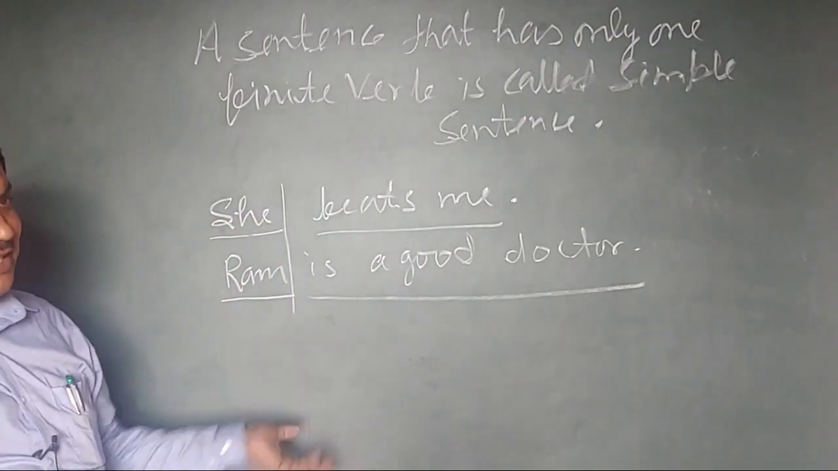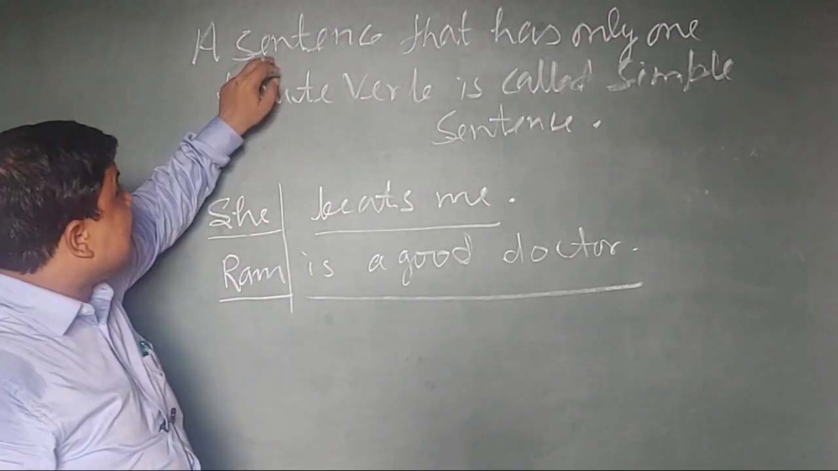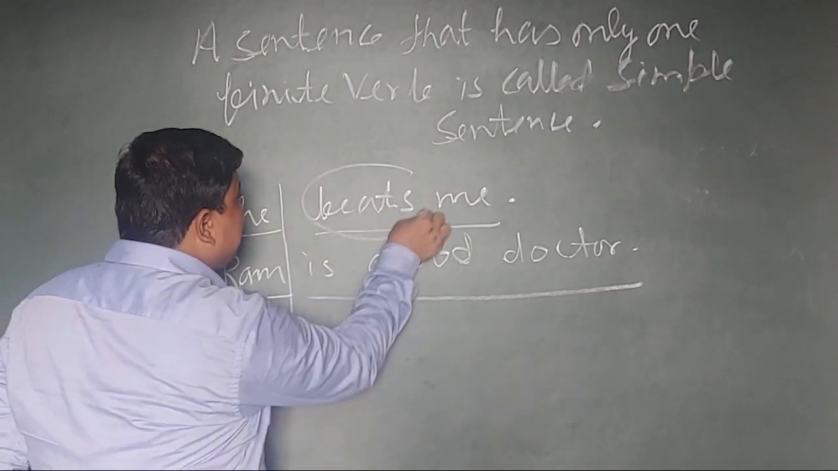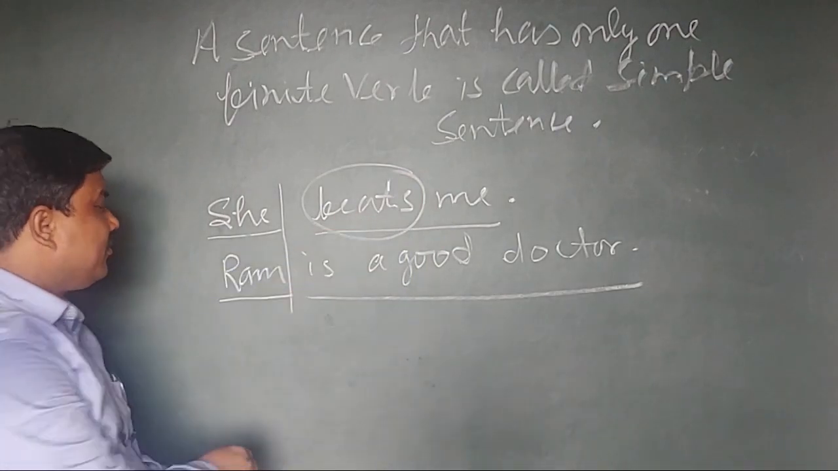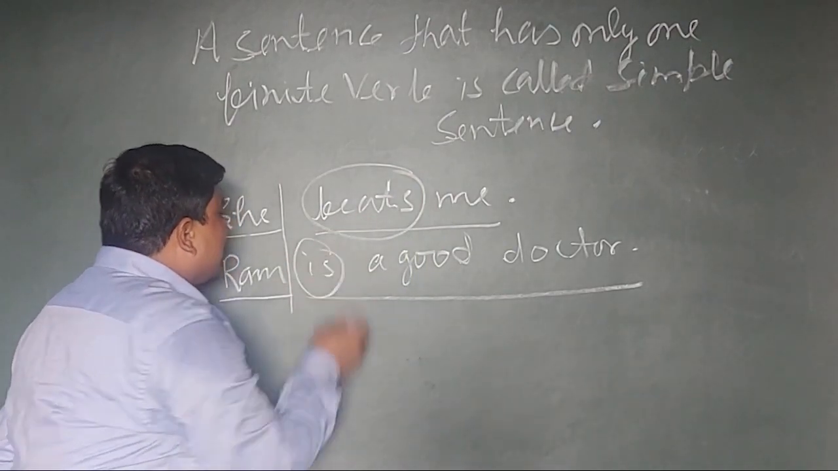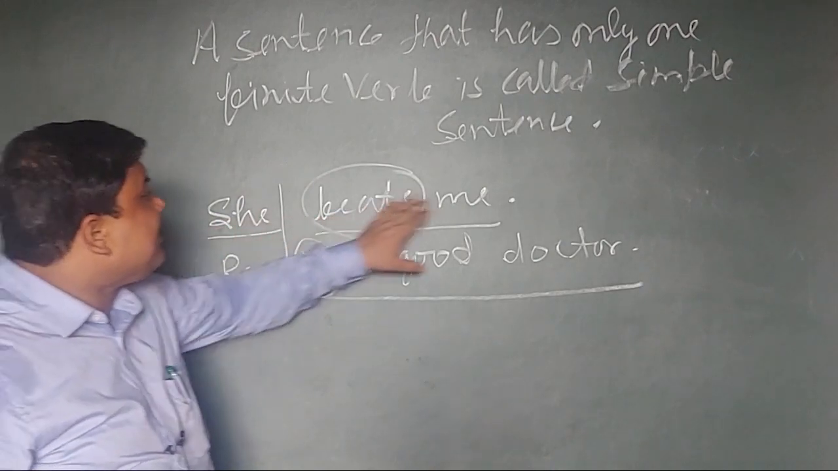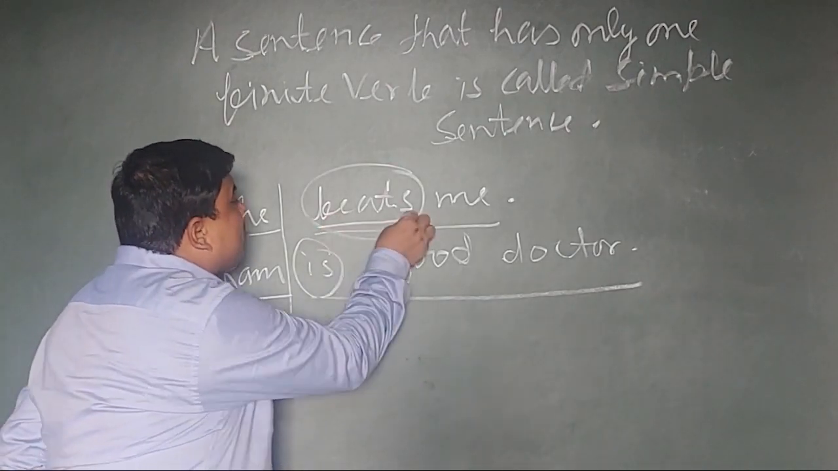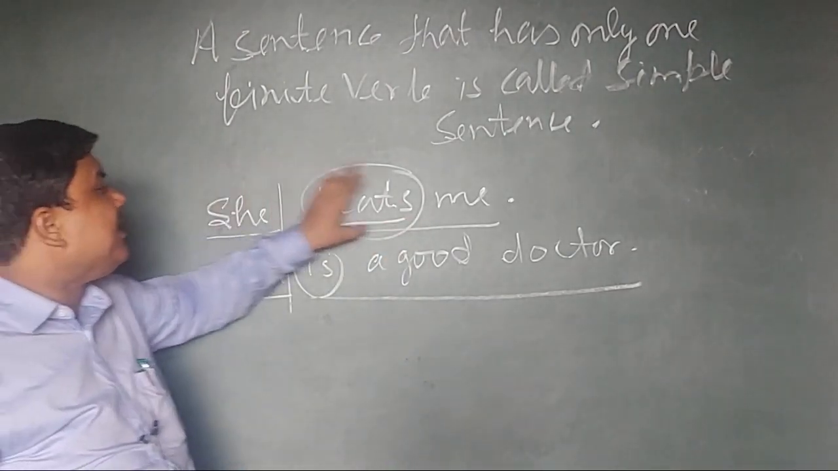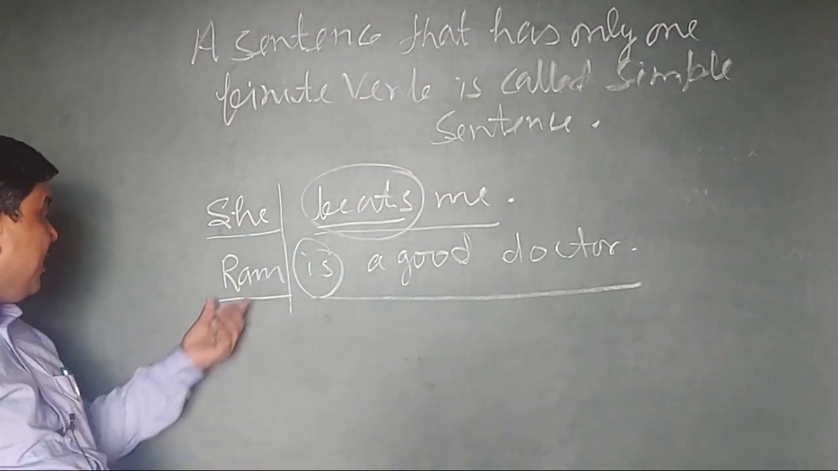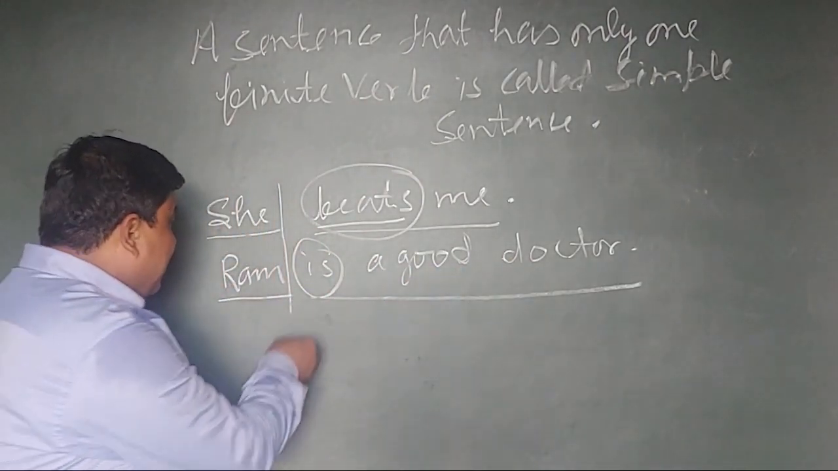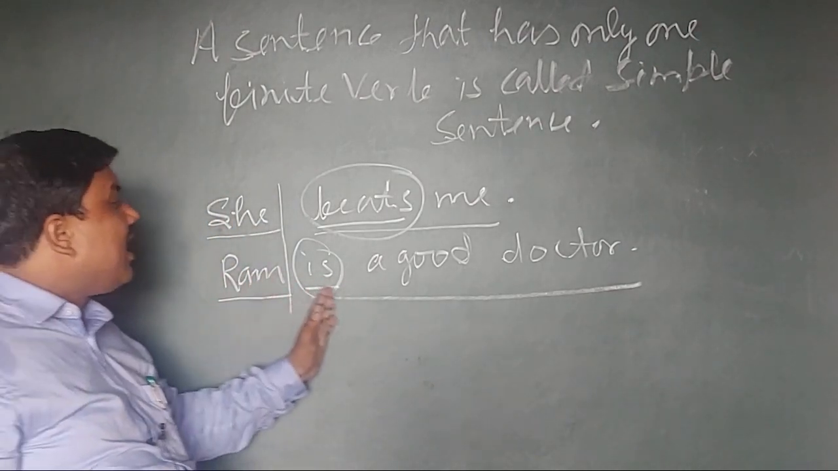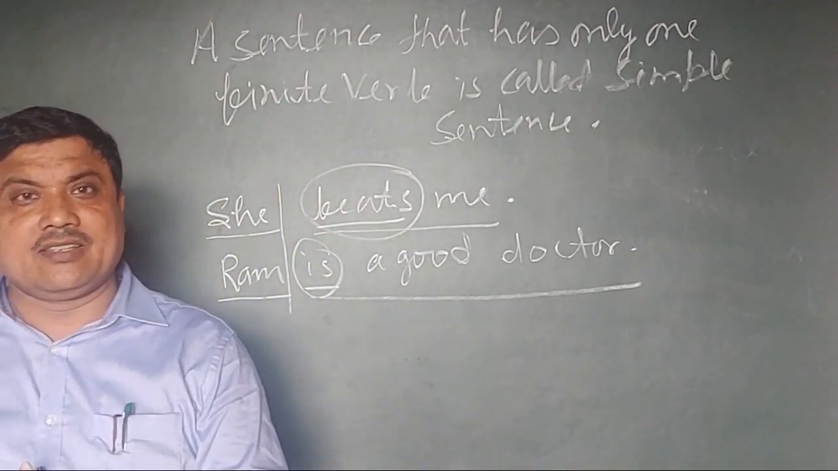This sentence is simple. According to the second definition, here the verb beats is a finite verb, and here is is a finite verb. She beats me is a complete sentence, and in this sentence a single finite verb has been given. It means she beats me is a simple sentence. Here in Ram is a good doctor, is has been given as a single finite verb. It means Ram is a good doctor is a simple sentence.